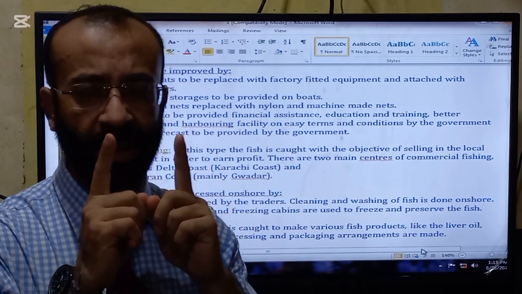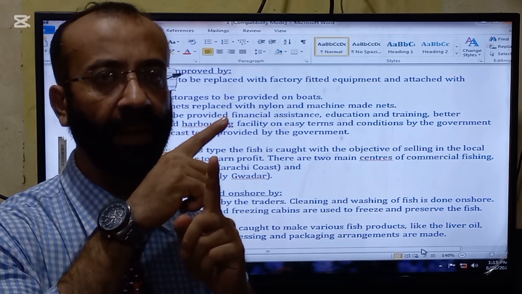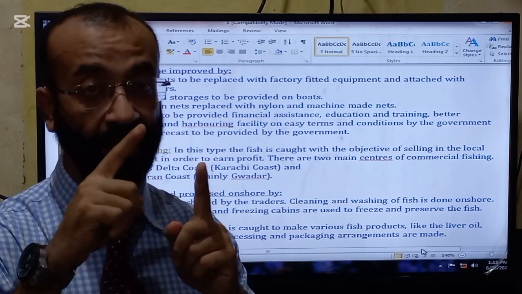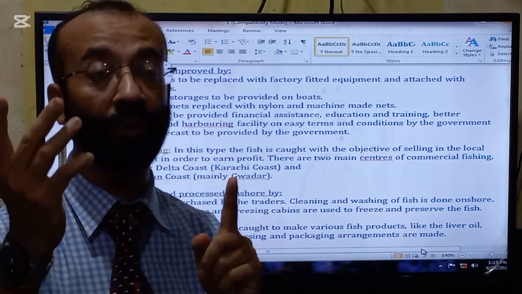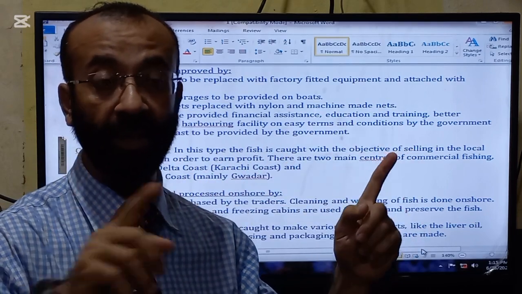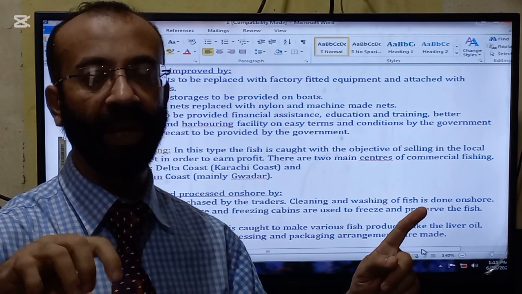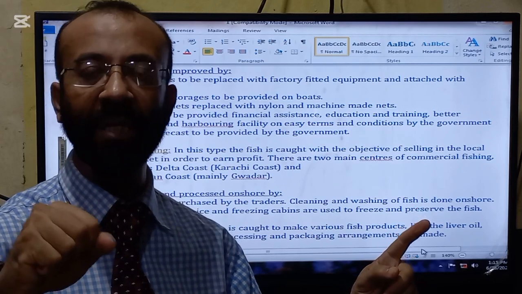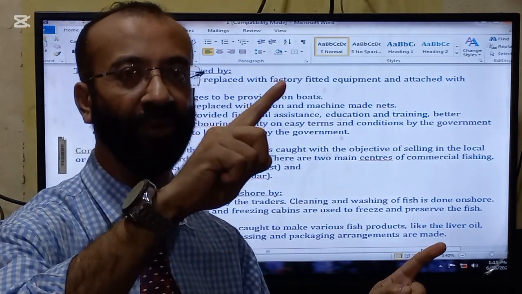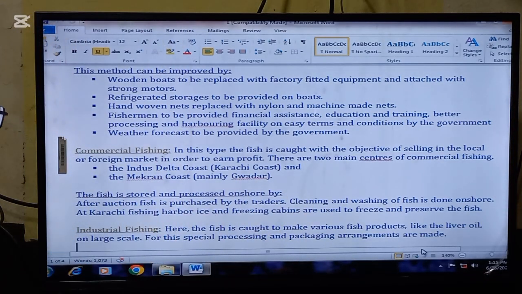The Karachi coast is almost 30% of the total coastal area, but its catch ratio is 70% of the total. Whereas the Makran coast is 70% of the total area, but the catch ratio is only 30% of the total. So this is totally reversed. So look now.